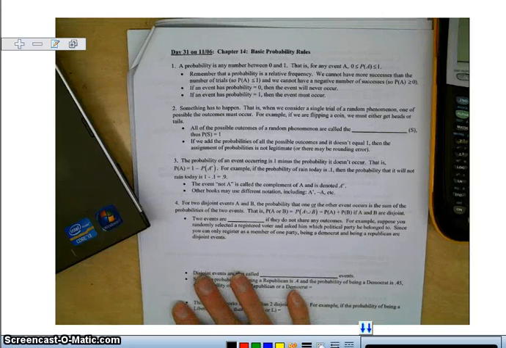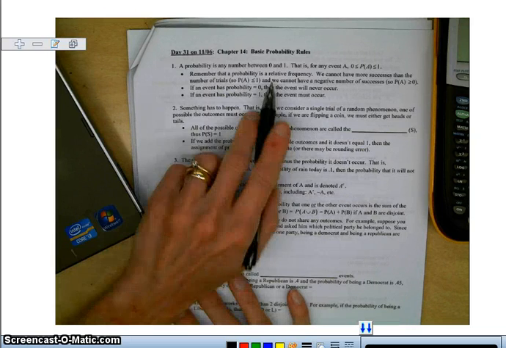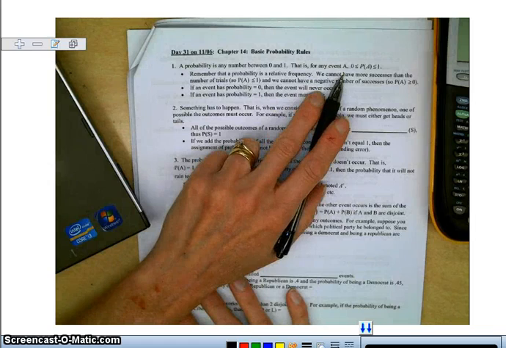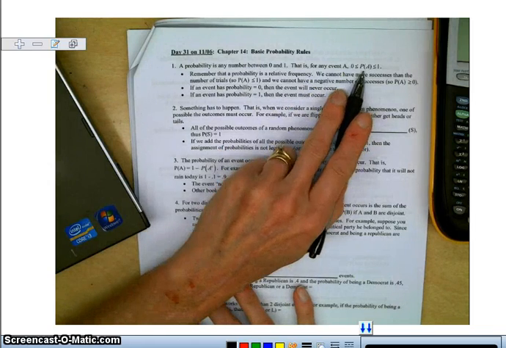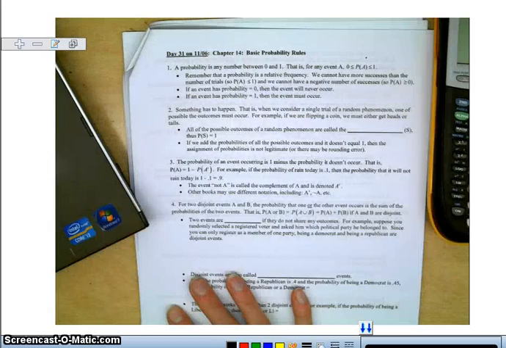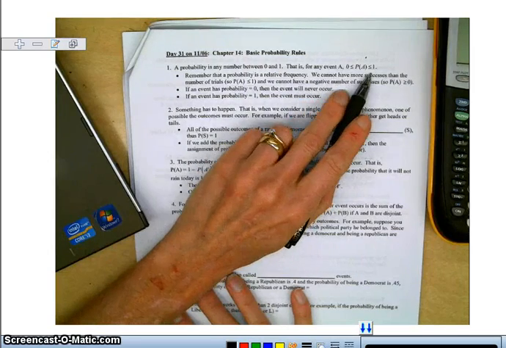Alright, so now we're on day 31. These are some basic probability rules. A probability is any number between 0 and 1. That is, for any event A, like flipping a coin or rolling a die, the probability of A, read "probability of A," is somewhere between 0 and 1.